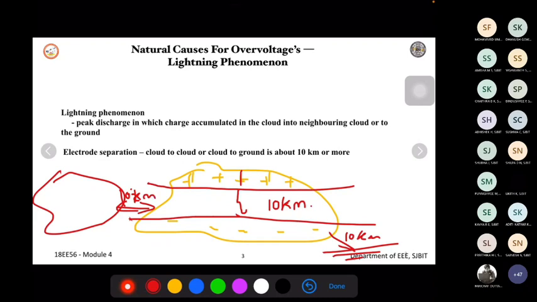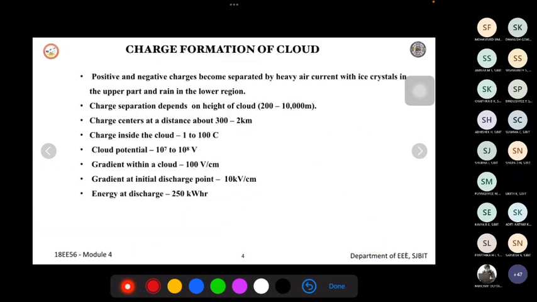And the mechanism of charge formation in the cloud and the discharge is quite complicated and an uncertain process, which is very difficult to understand, because many scientists have given many theories. Some theories have been proven wrong, and then more scientists came back and said that the assumption made by the previous scientist was limited. We have to consider a few more conditions to analyze the charge formation and the discharge of a charge within the cloud. All that will be discussed in this module. So what are those theories here? We'll move on to the next topic, that is charge formation in the clouds.